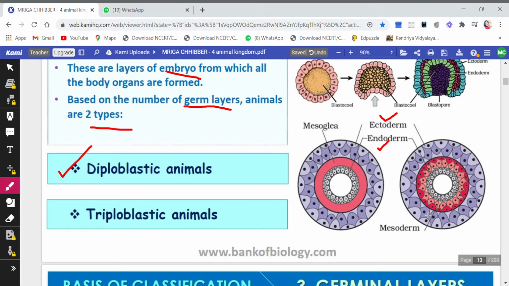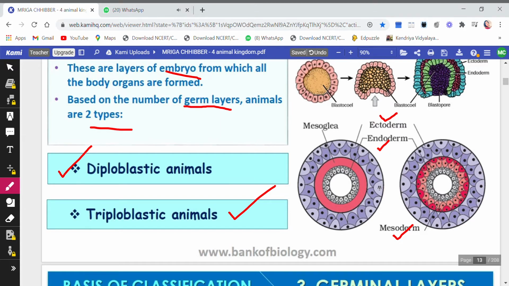But here in this case, you have three layers. The inner one is the endoderm, the outer one is the ectoderm, and you see the middle layer. This whole middle layer also consists of germ cells. The reddish one, these are the mesoderm. Because here there are three germ layers, this is called triploblastic animals, or the setup is triploblastic, right?